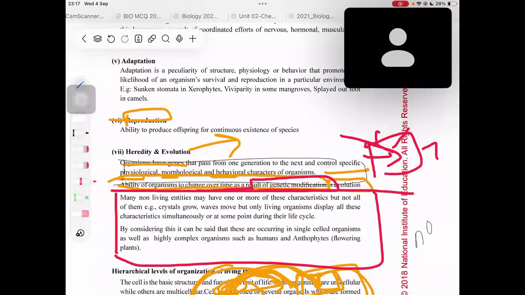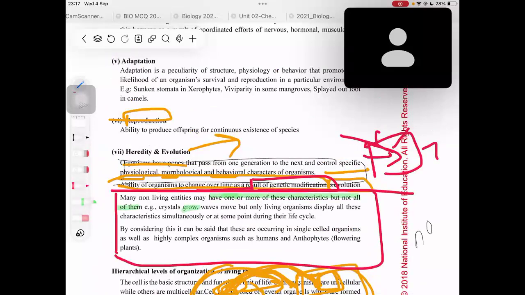Many non-living entities may have 1 or more of these characteristics, but not all of them, because all of these characteristics are possessed only by living organisms. Let's see who those non-living entities are.